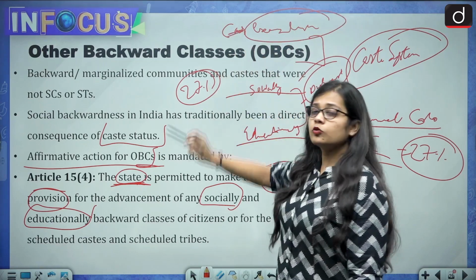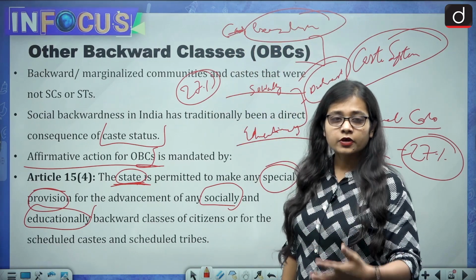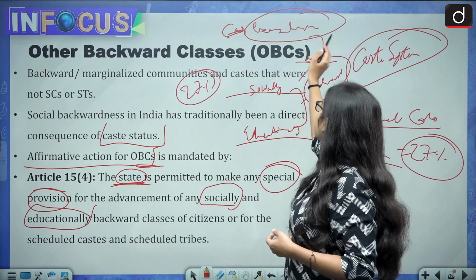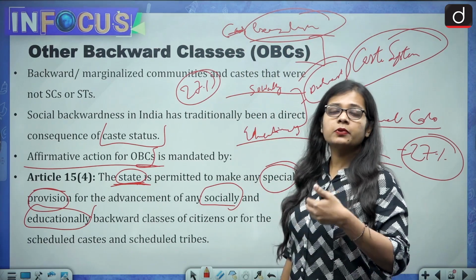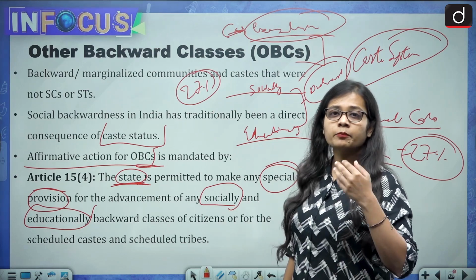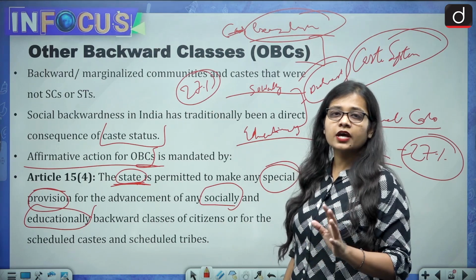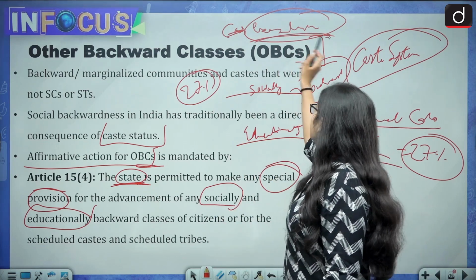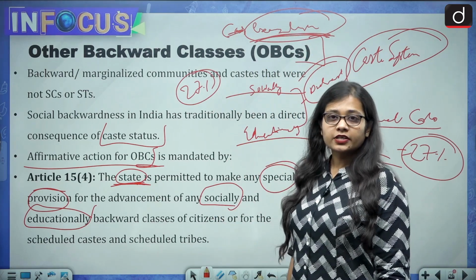The people who are well off and are not backward come under the creamy layer, and these people are not getting the benefit of the reservation. They are regarded as unreserved category and they do not come under the reservation criteria.